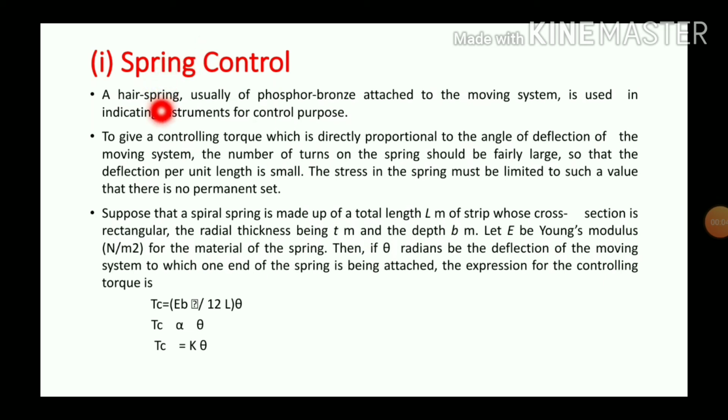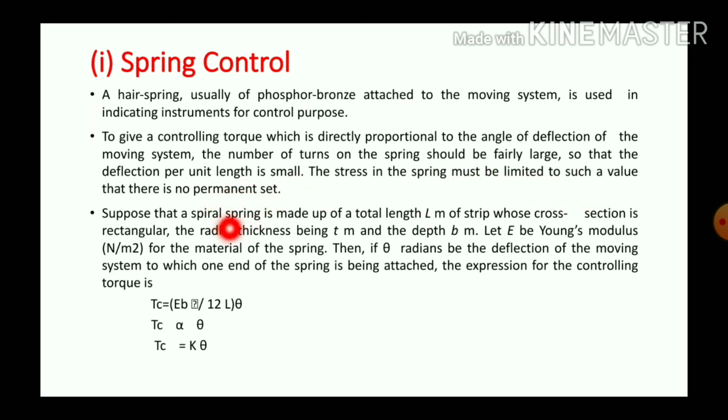Spring control. A hairspring, usually of phosphor bronze, attached to the moving system is used in indicating instruments for control purpose. To give a controlling torque which is directly proportional to the angle of deflection of the moving system, the number of turns on the spring should be fairly large so that the deflection per unit length is small. The stress in the spring must be limited to such a value that there is no permanent set.